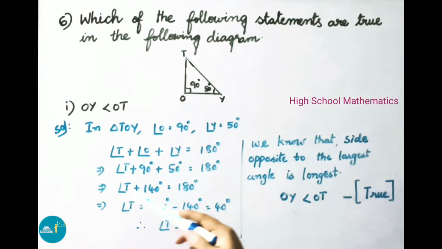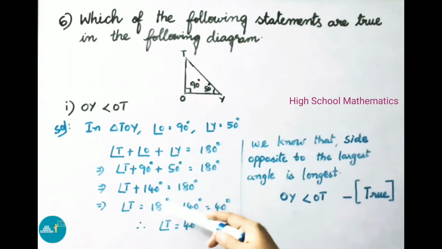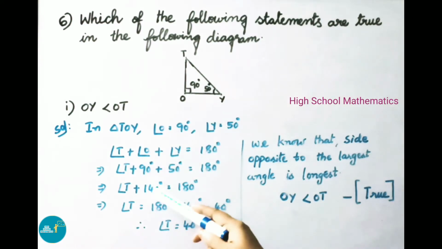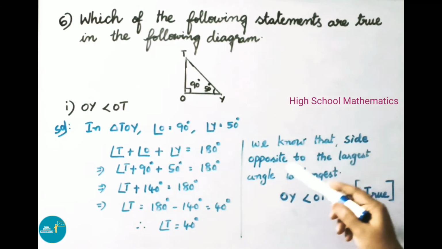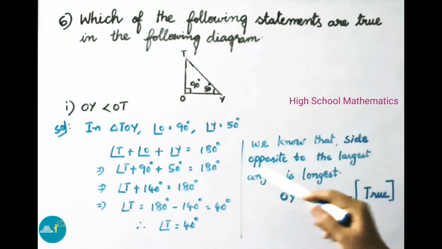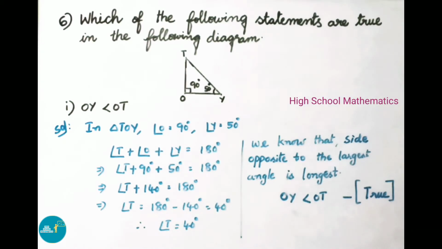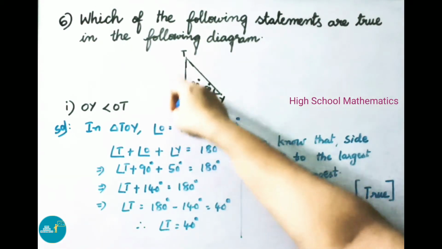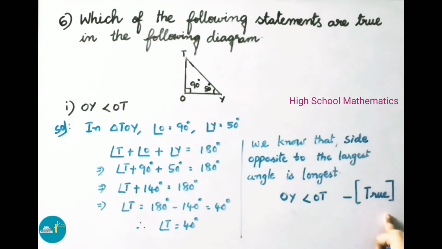That implies angle T plus 90 plus 50, that is 140, equals 180. That implies angle T equals 180 minus 140, on transposing it becomes minus 140. So 180 minus 140 is 40 degrees. Therefore angle T is equal to 40 degrees. We know that the side opposite to the largest angle is longest. So OY is less than OT. So the given statement is true.